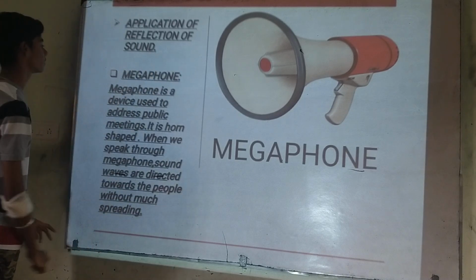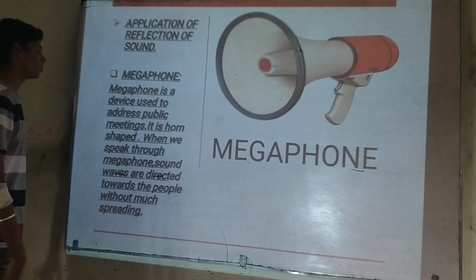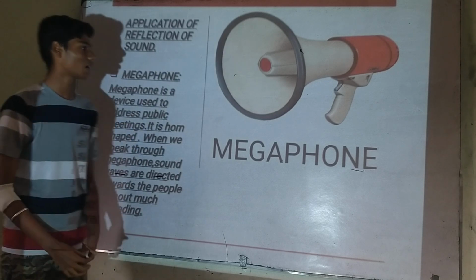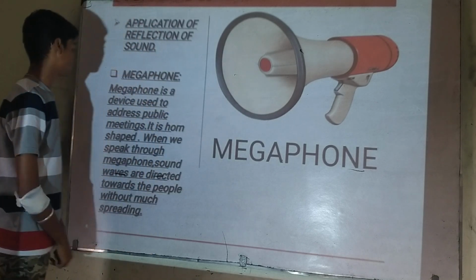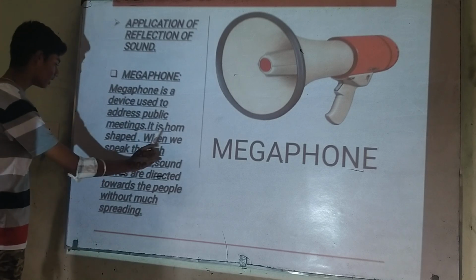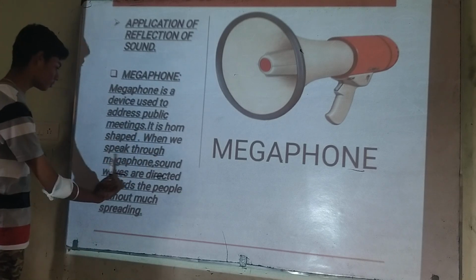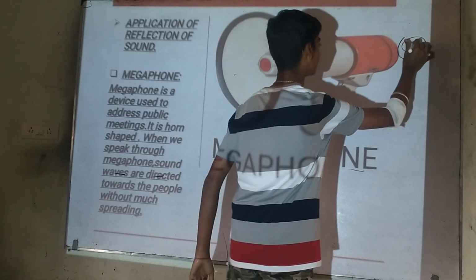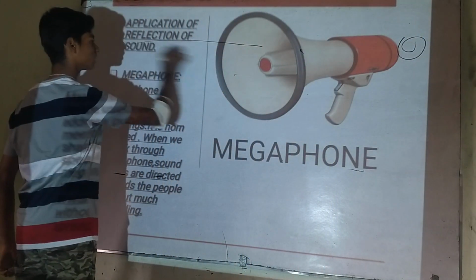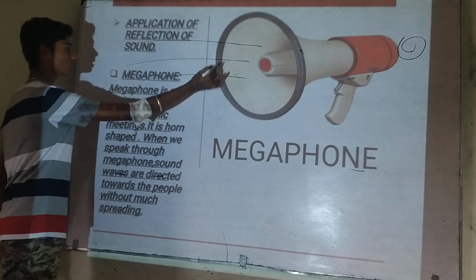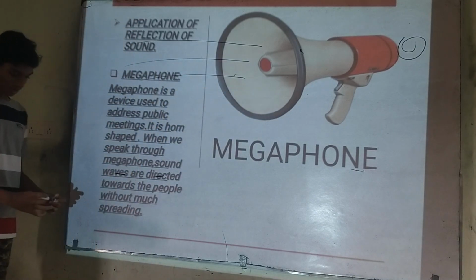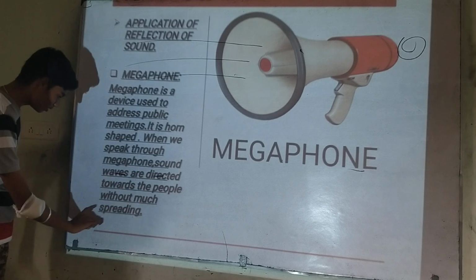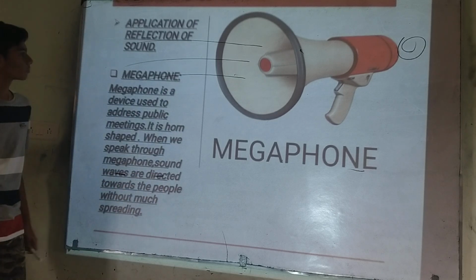Applications of reflection of sound. The first one is the megaphone. A megaphone is a device used to address a public meeting. I hope you may have seen the megaphone. It is very common. It is horn shaped. When people speak through this part, the sound is concentrated and emitted in a straight line, and directed towards the people without much spreading.